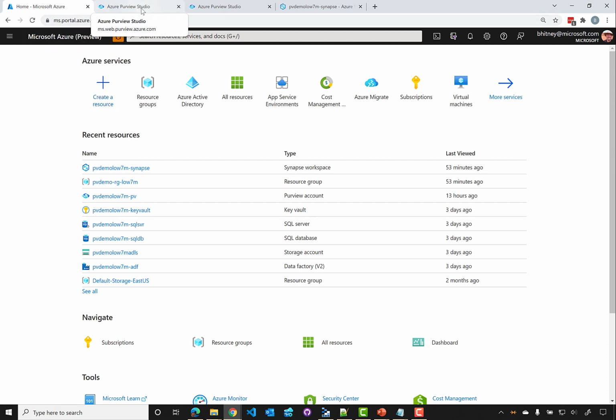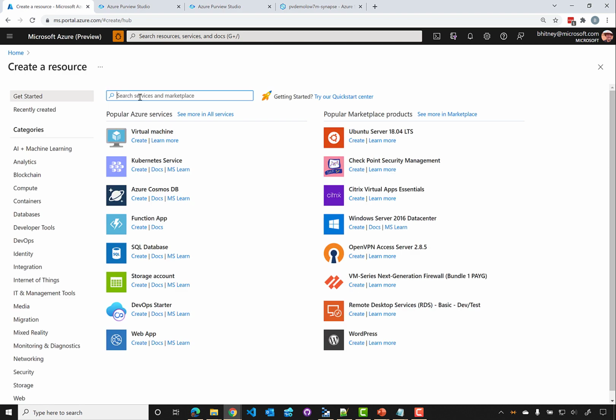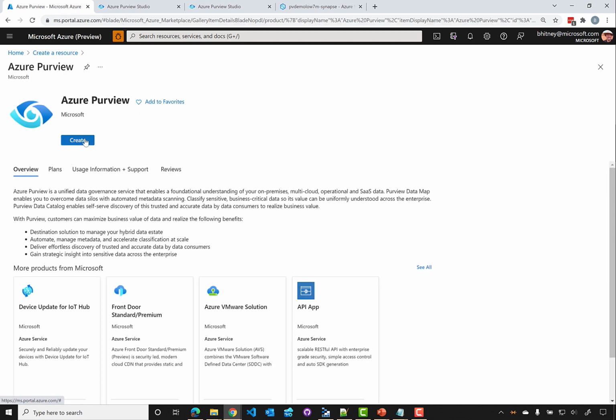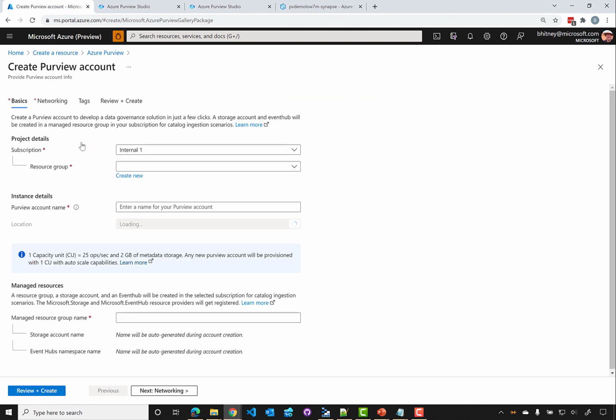It'll take a few minutes when we spin one up, but we'll click create a new Purview account. We'll go through that motion here so you can see what it looks like. I'll create a new resource and we'll do a search for Purview. And the page comes up, we'll click create.